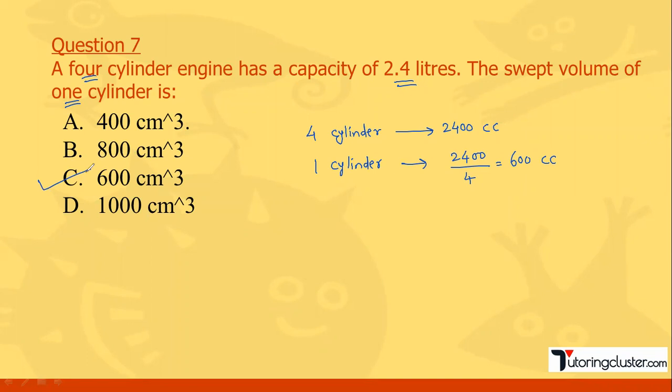Very simple. Generally when we talk of the technical specification of any vehicle, the capacity of the complete engine is given, whether it has 2, 4 or 6 cylinders. Say a bike is 125 cc or 200 cc. This is the capacity of the complete engine. As an example, if it has 2 cylinders, what will be the capacity of one cylinder? 100 cc plus 100 cc.